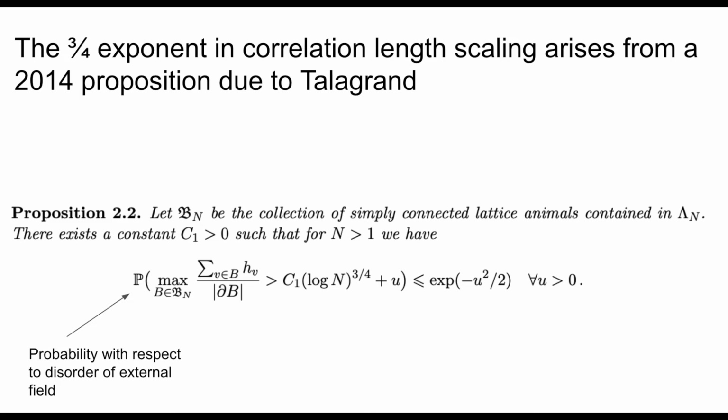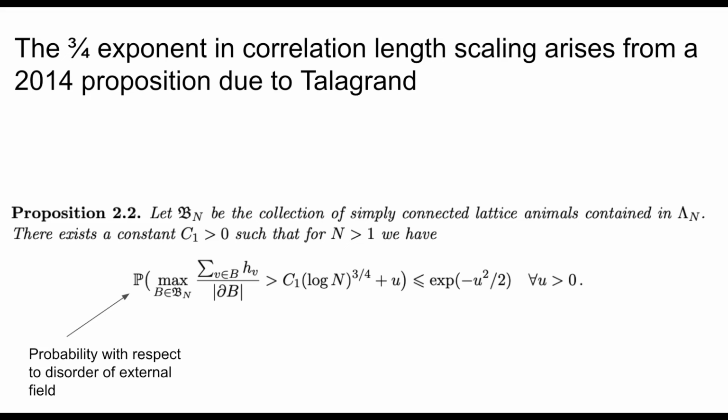He asserts that there exists a strictly positive constant such that for n greater than 1, the following inequality holds. We can look at the probability, where this P term is given by the probability with respect to the disorder that we introduce, the Gaussian disorder, and the maximum of the greedy lattice animal: the probability that the maximum of the greedy lattice animal exceeds C1 times some (log n)^(3/4) factor plus u is bounded above by an exponential of minus u squared over 2.